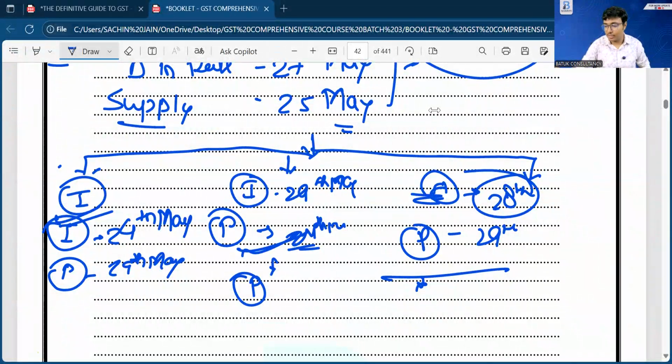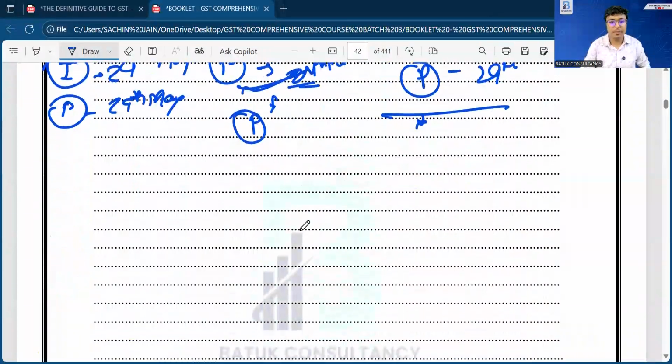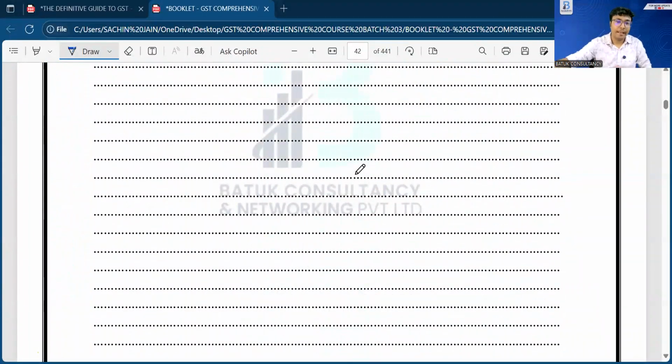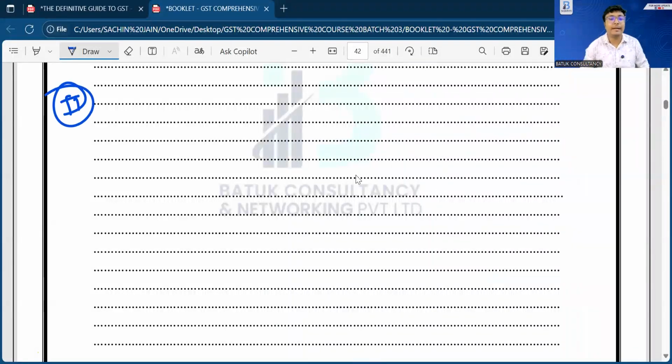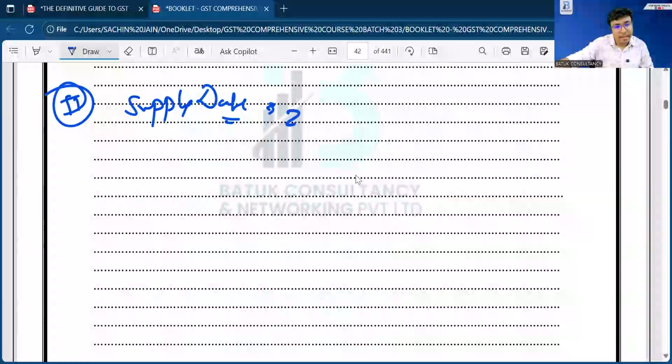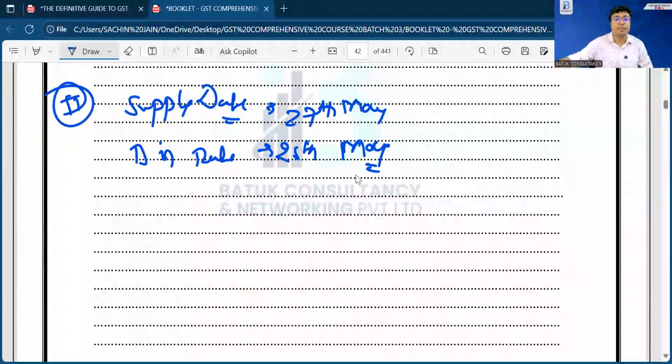Let's start our discussion on the second scenario. The second scenario is also interesting. Supply date is 27th of May and change in rate of tax is 25th of May. That means the government has changed the rate, and after that the person is going to make the supply.